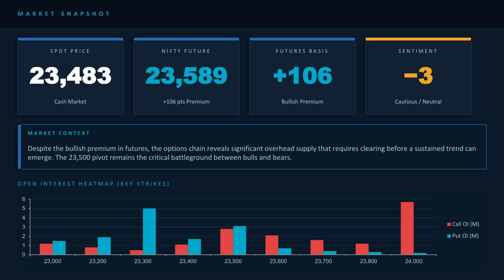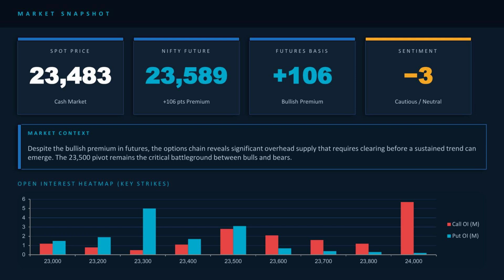Nifty future, 23,589. The futures contract is trading at 23,589, that's 106 points higher than the spot price. This difference is called the basis or premium.